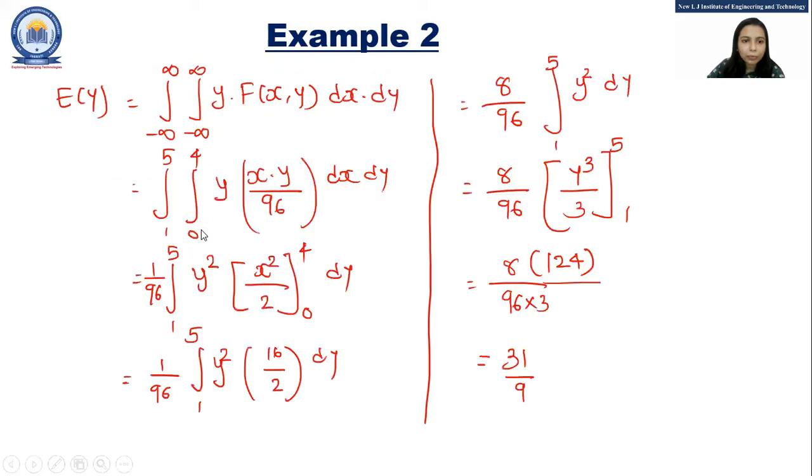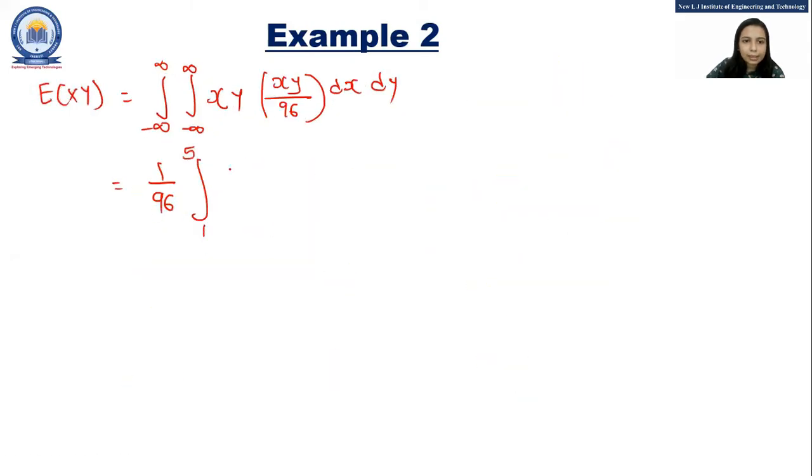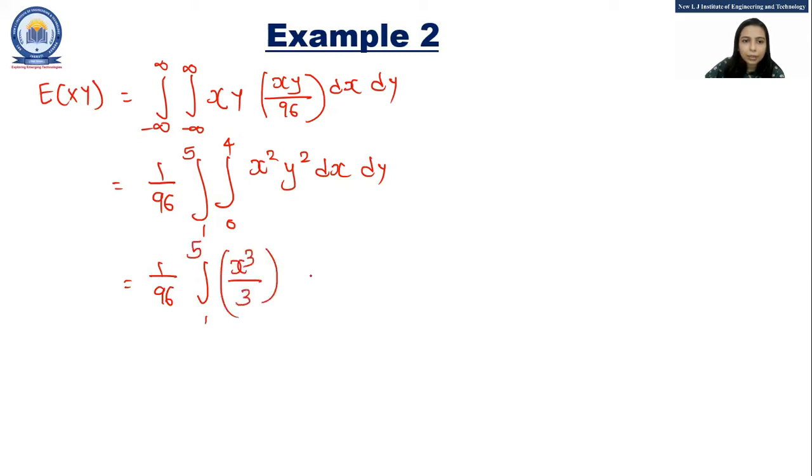Now y exists from 1 to 5 and x exists from 0 to 4. x square y square, dx dy. So 1 by 96, x cube divided by 3, y square, and here the lower limit is 0 and the upper limit is 4, dy. So 1 by 96 into 64 divided by 3, integration from 1 to 5, y square dy.